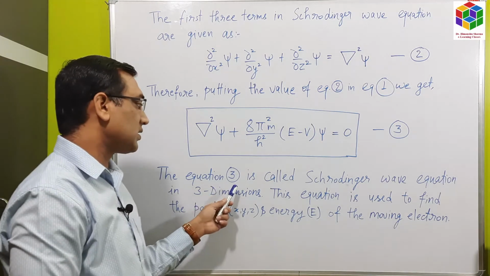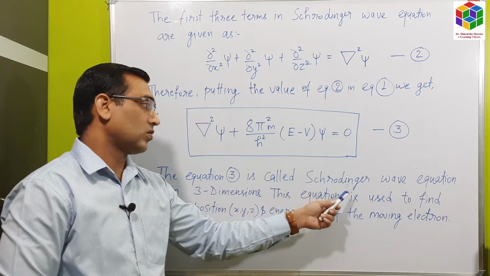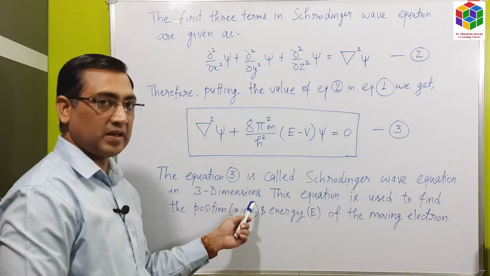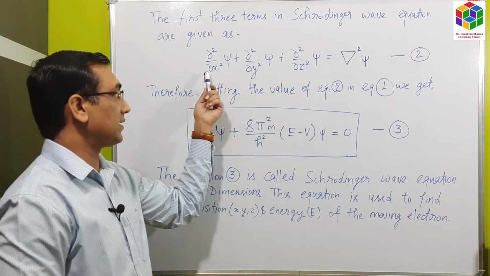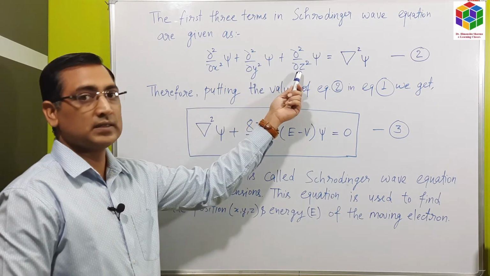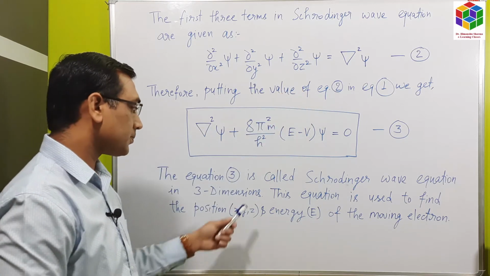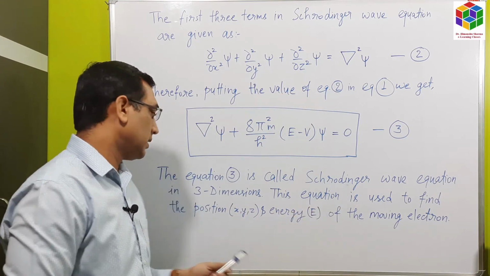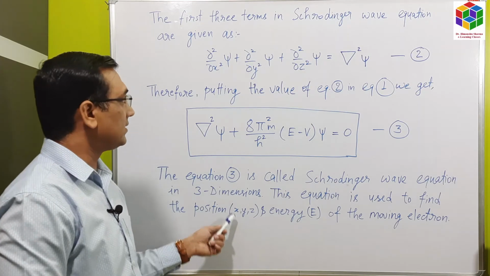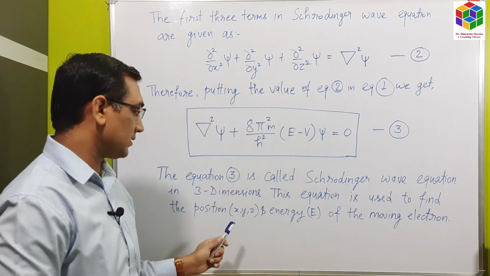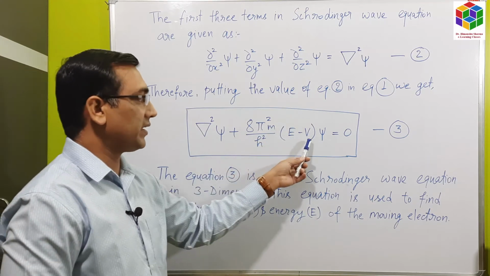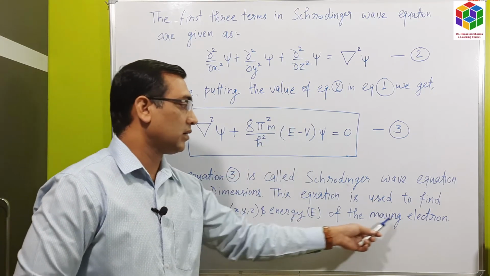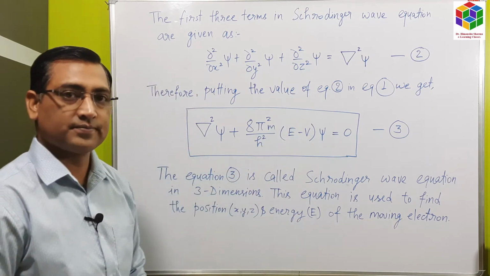Equation number 3 is called the Schrodinger wave equation in three dimensions because this del operator consists of changes in three directions: x direction, y direction and z direction. This equation is used to find the position, that is the x, y, z directions, and the energy, that is the kinetic energy E minus V, of the moving electrons.